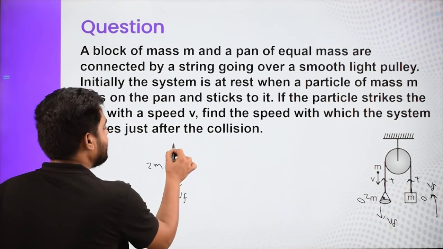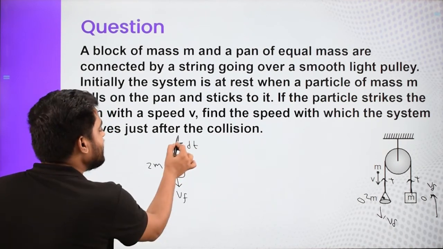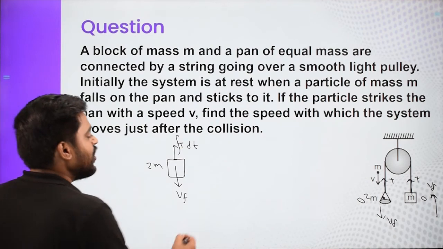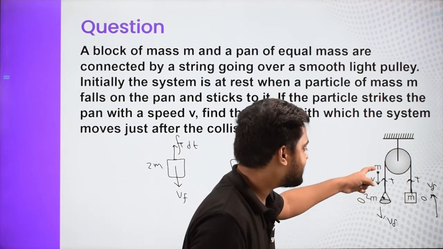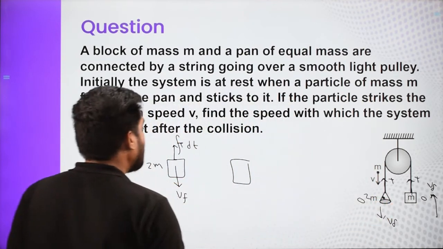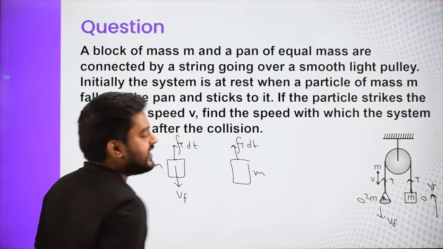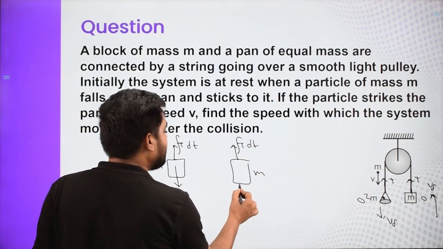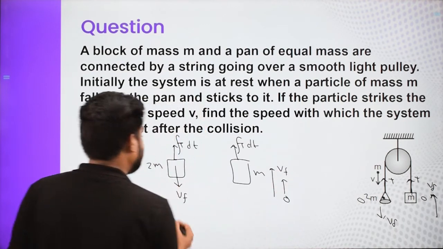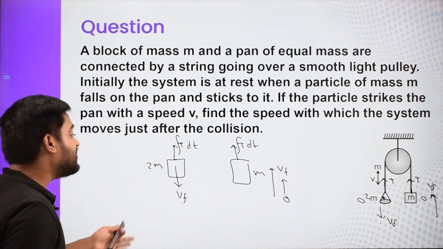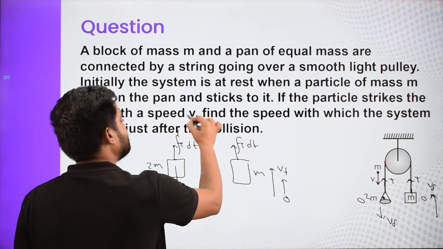And there is T dt which is acting, the tension into duration. So this is the impulse due to tension force. On the other block, I am not considering the impulse between these two masses, the particle and the pan balance. Now on the other m, again there is T dt. For the same time, the impulsive force is acting on the other object as well, and it is also going with V final, starting from 0. And initially it was already having some momentum. So this is the system, this is how they are related.